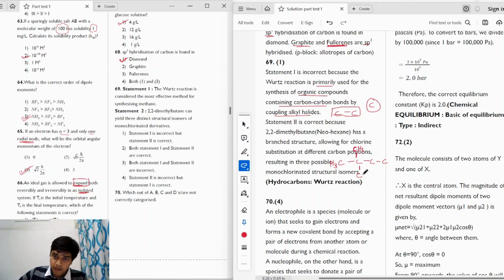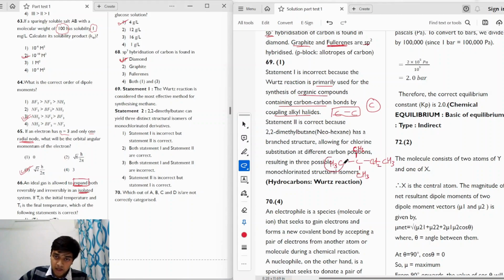And let's complete the hydrogen atoms on them. This will be CH2 and this will be CH3. Okay, so when this is done, now if we talk about monochlorination, the type of hydrogen should be the same.